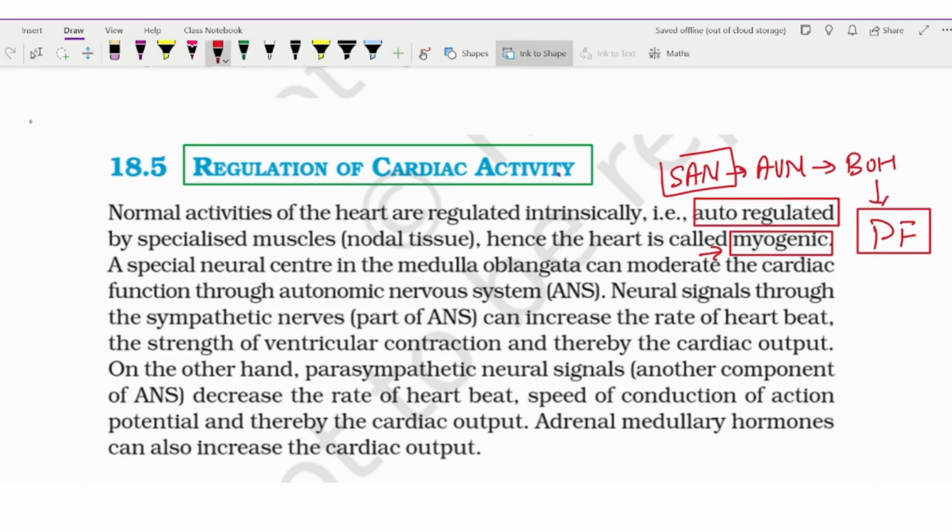Then what about neurogenic? That is your homework. Please write in the comment: in our NCERT, in the animal kingdom or the structural organisation chapter, we have studied one organism which shows a neurogenic heart. What is the name of that animal which shows the neurogenic heart? That is your homework, write it in the comment.